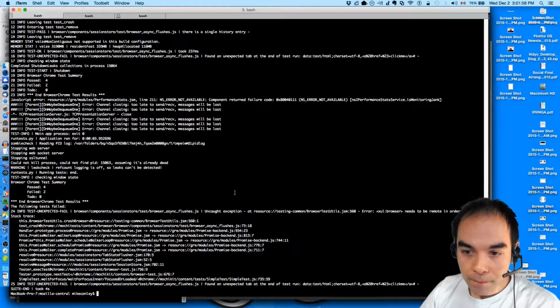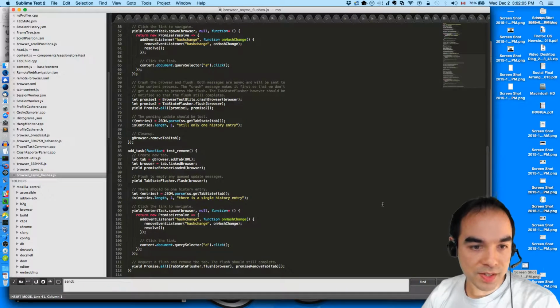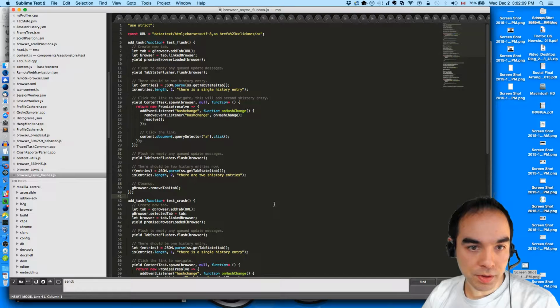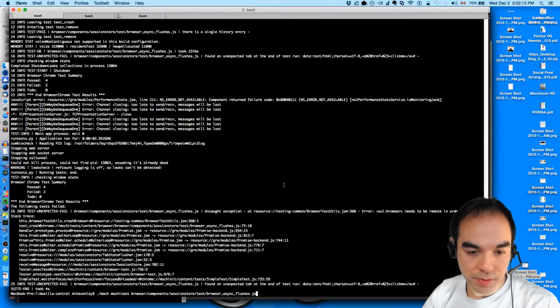Oh. What? Tool browse needs to be remote in order to crash. Oh, this test is only supposed to be run with E10S.